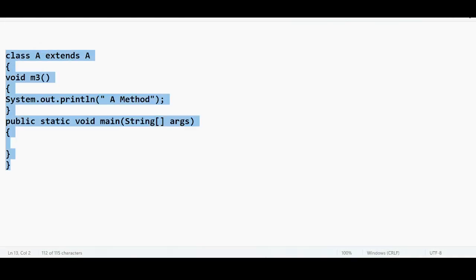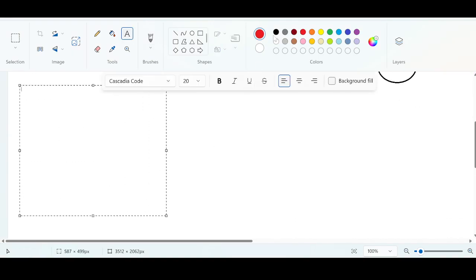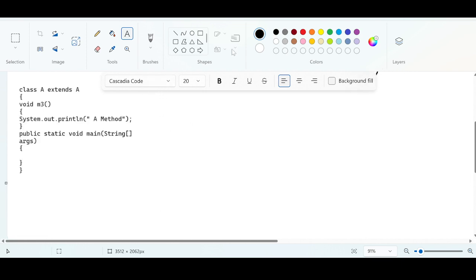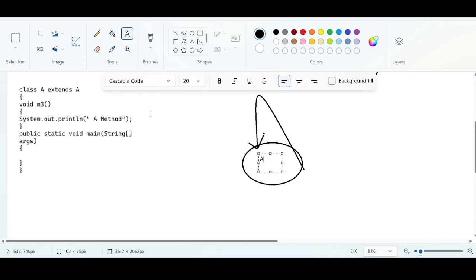How is this represented programmatically, guys? The same thing. Copy and paste this code. There is a class A, and you are using the extends keyword, and extending to the same class. So the class is getting extended to itself. Cyclic inheritance.